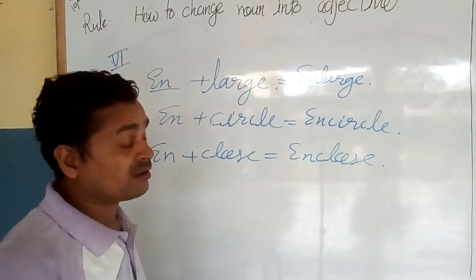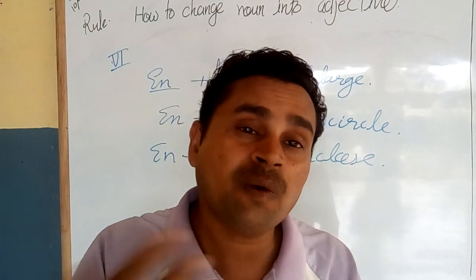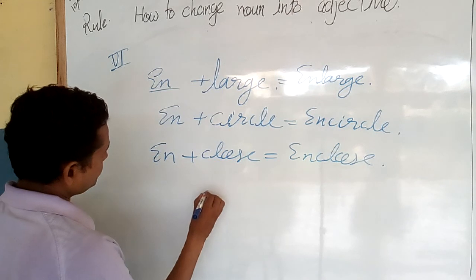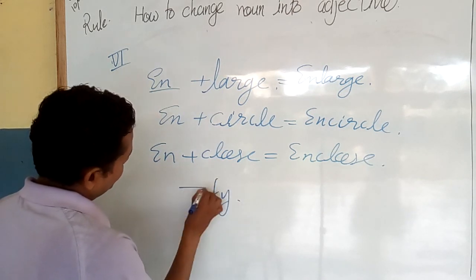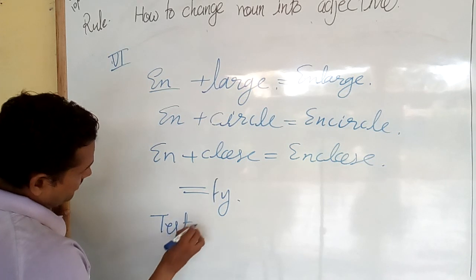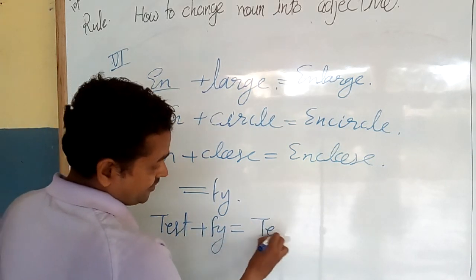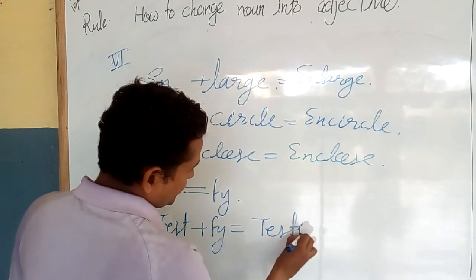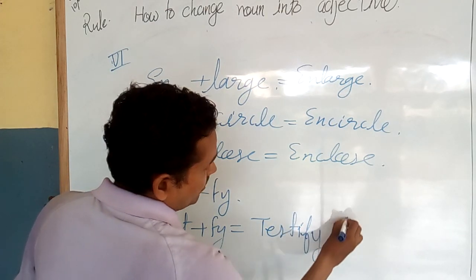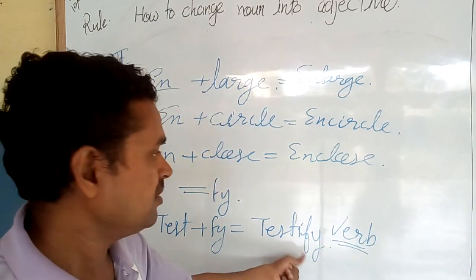Sometimes you can make a verb by adding FY. For example, test: you can add FY, it will be testify. It is a verb.